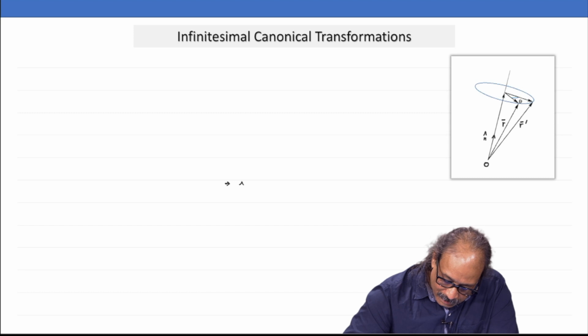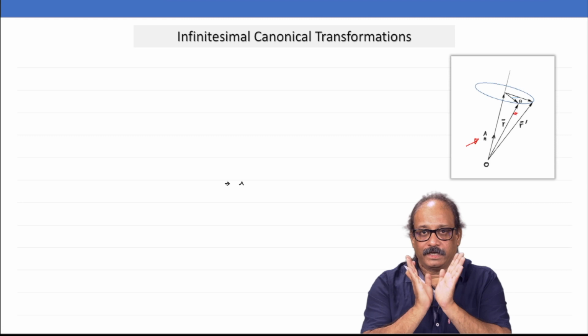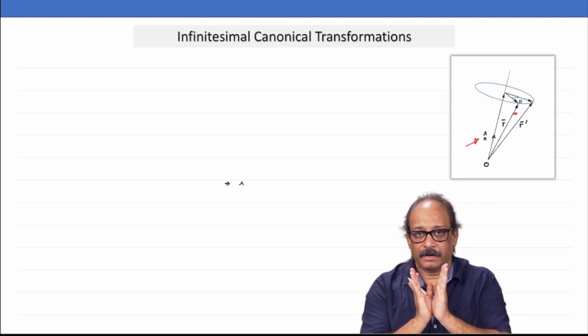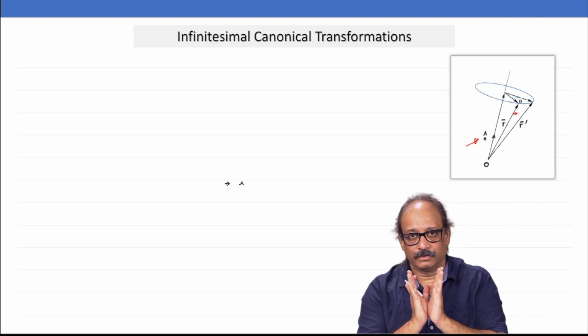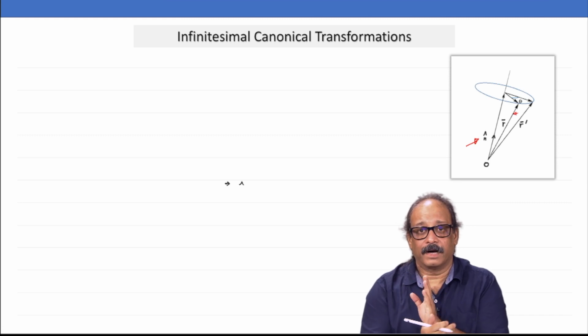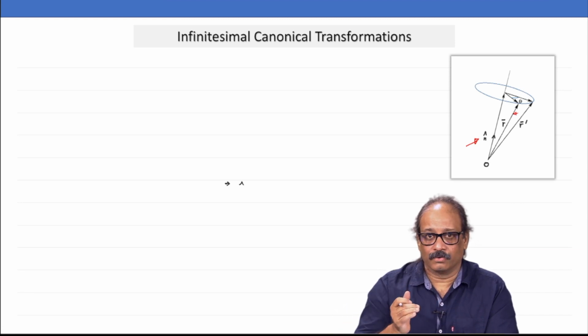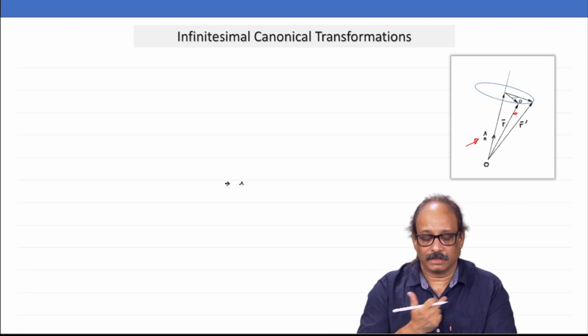So, I have drawn the n cap axis here, and then there is a r vector which is given by this vector here, and when you rotate r vector about n cap, it would trace out a cone about n cap, keeping the angle of the cone fixed as it traces the cone out.